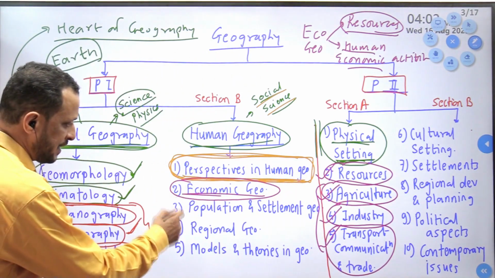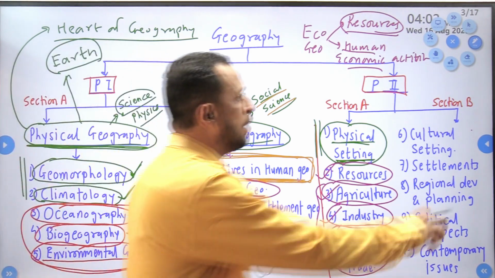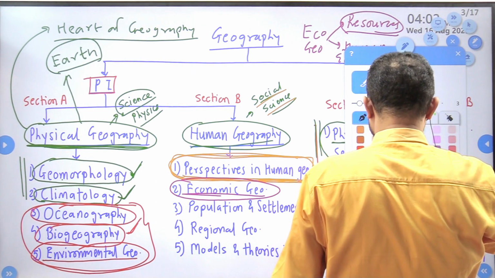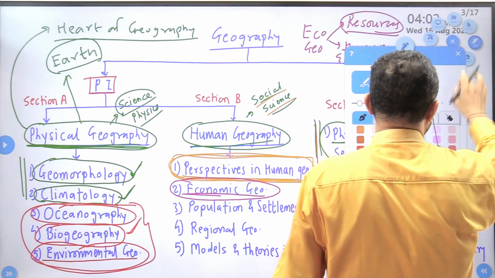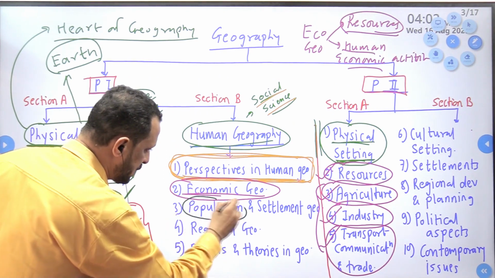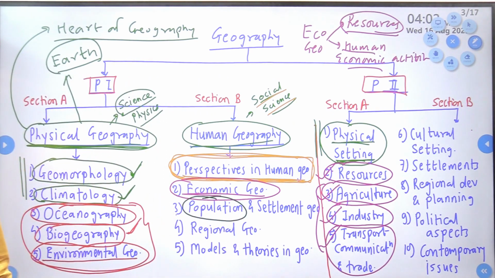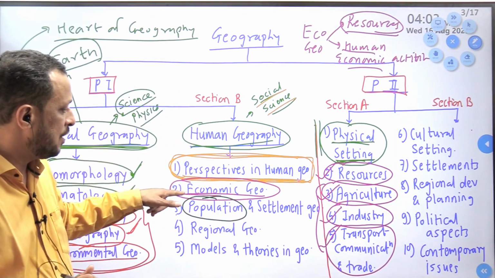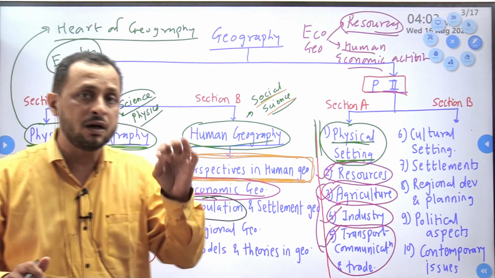In this 3rd section, now they have clubbed 2 different topics. So just try to check those 2 different topics. The first one is population geography. We have to study human population. Just now I mentioned in economic geography about the resources.